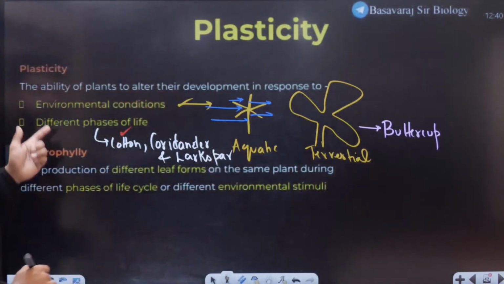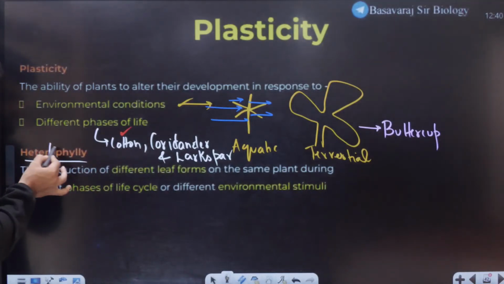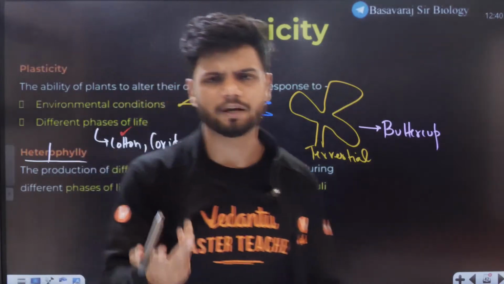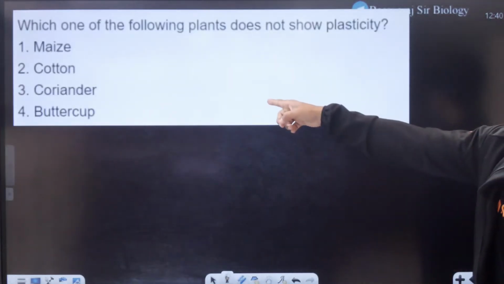Larkspur is the example. Phase of life. Okay. Now what is heterophyly? All of you know hetero means different, phily means leaf. For example, if a plant has a different type of leaf, it's called heterophyly. Heterophyly. Question they will ask you like this.